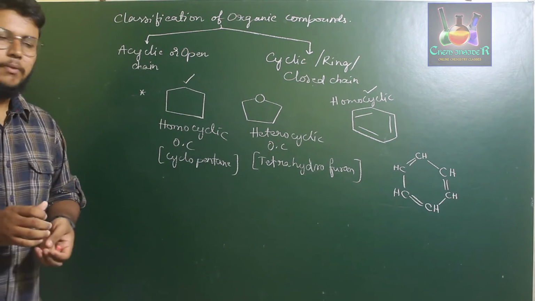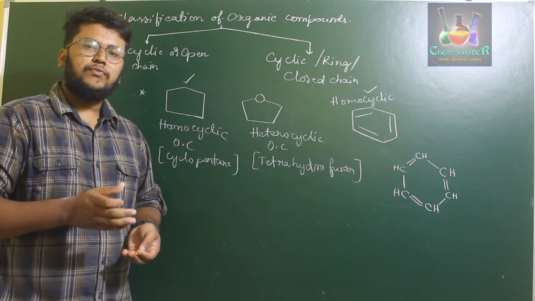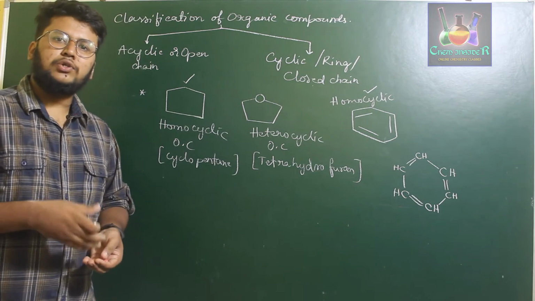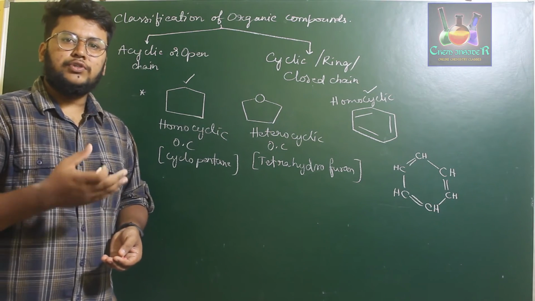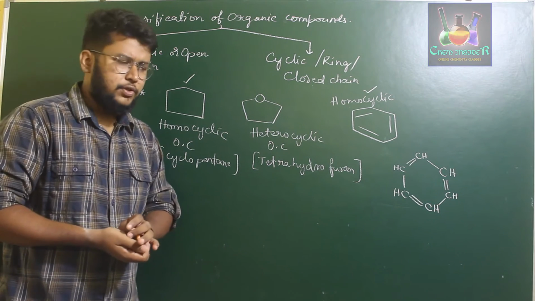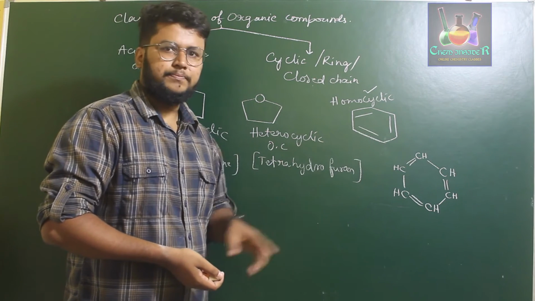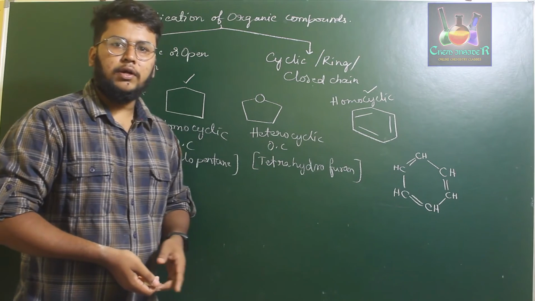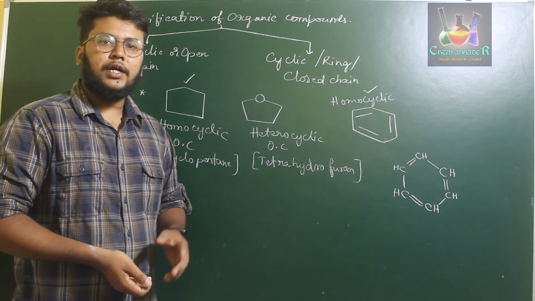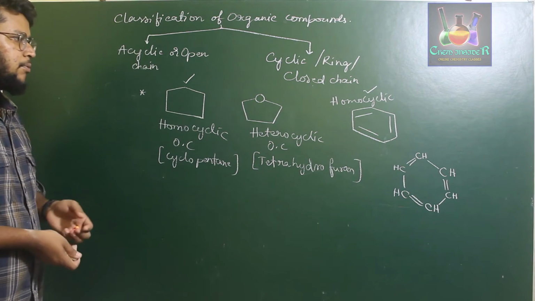What happens when you come across a homocyclic compound is, most of the alicyclic hydrocarbons also carry a double bond, but those double bonds are not conjugated. So what does conjugated mean? If you have alternative double bond and single bond, then those are called conjugated compounds. So now here we have a homocyclic organic compound example.